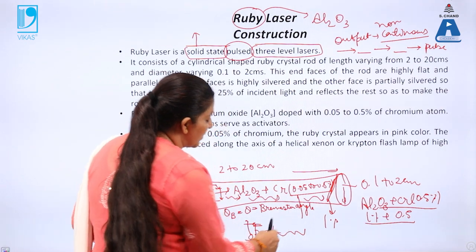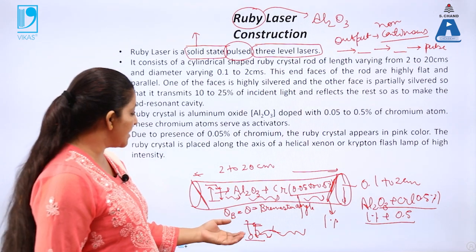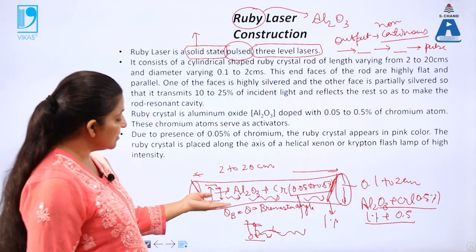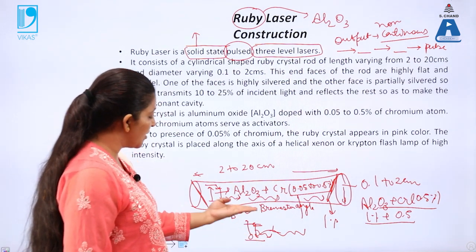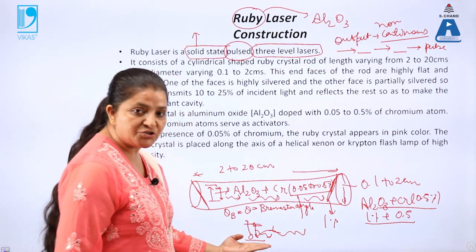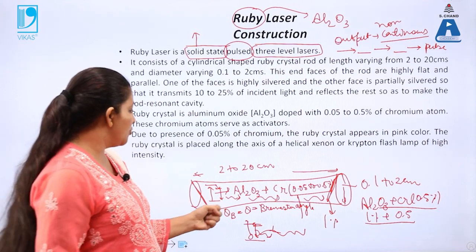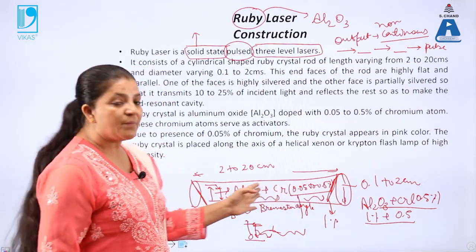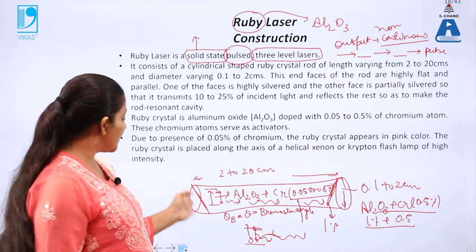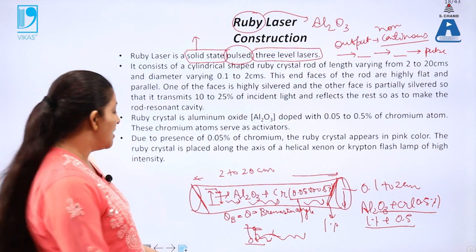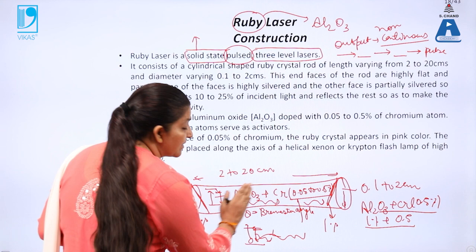Again the number of atoms will come in their path. So there occur multiple transitions of spontaneous emission and stimulated absorption, and stimulated emission. Due to this, a large number of photons will be produced. When this bunch of photons comes to this window, which is fully silvered on one side, the whole 100% of the light will be reflected back.